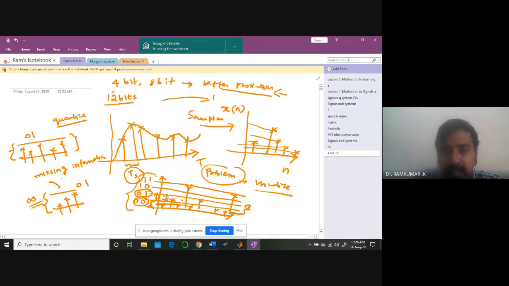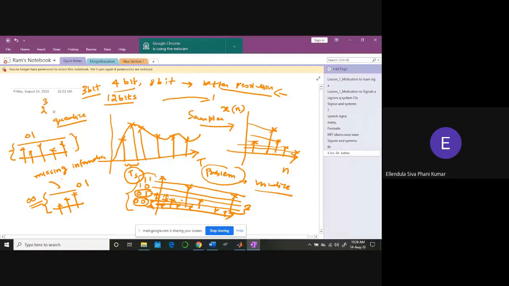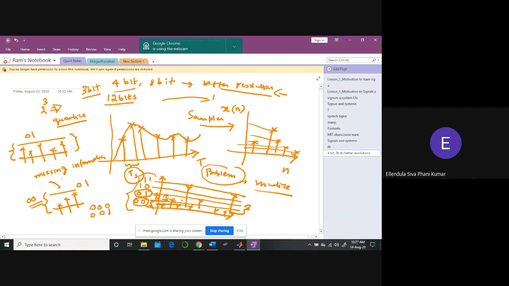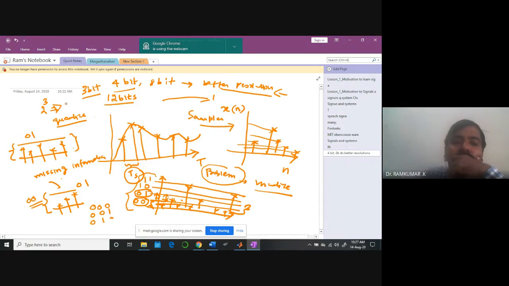If it is a 4-bit ADC, how many possibilities do I have? Anybody help me out? If it is a 3-bit ADC, how many possible quantization values can I have? 3-bit means what? 0, 0, 0, up to 1, 1, 1. 8, sir. Totally I have 8. Okay, totally I have 8 possibilities of values.